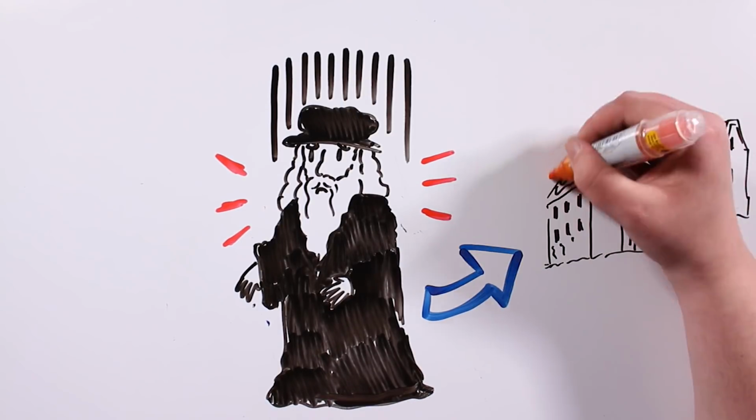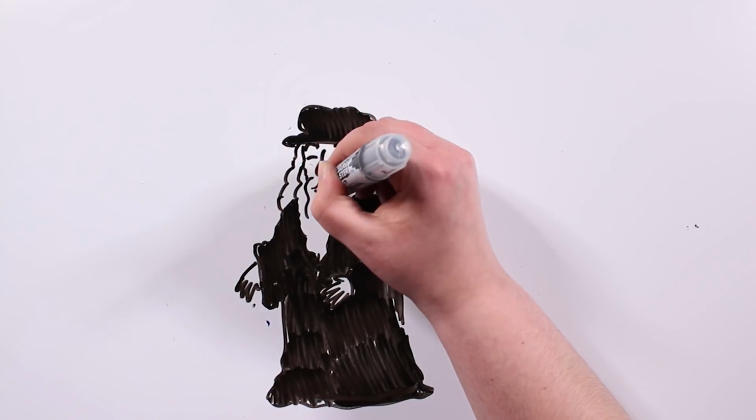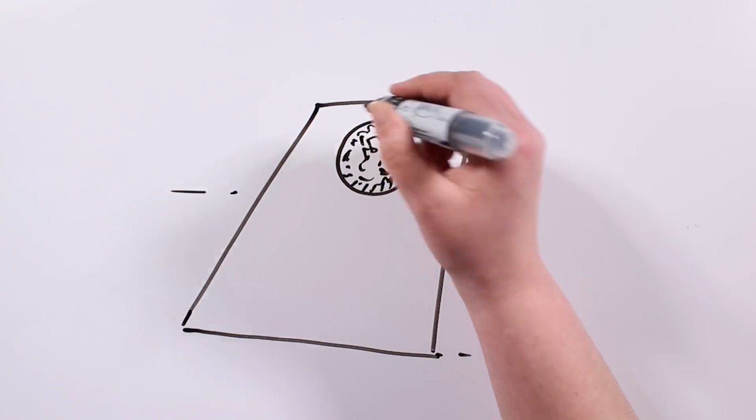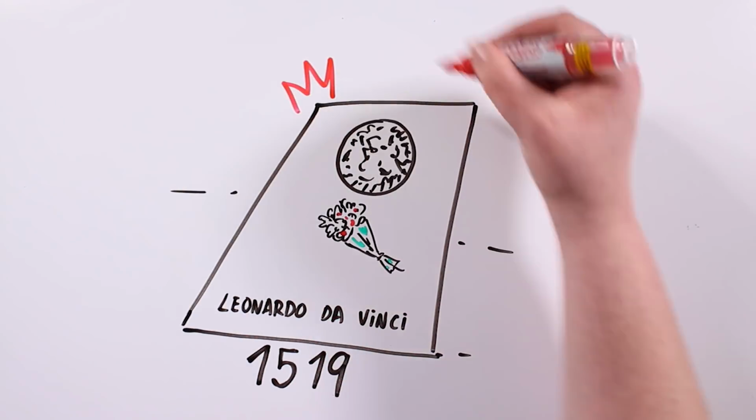at the Cloux Palace in France. The French king respected him very much, and he lived more as a member of the aristocracy than as an employee. His health got worse and worse until he died on May 2, 1519, when he was 67 years old.